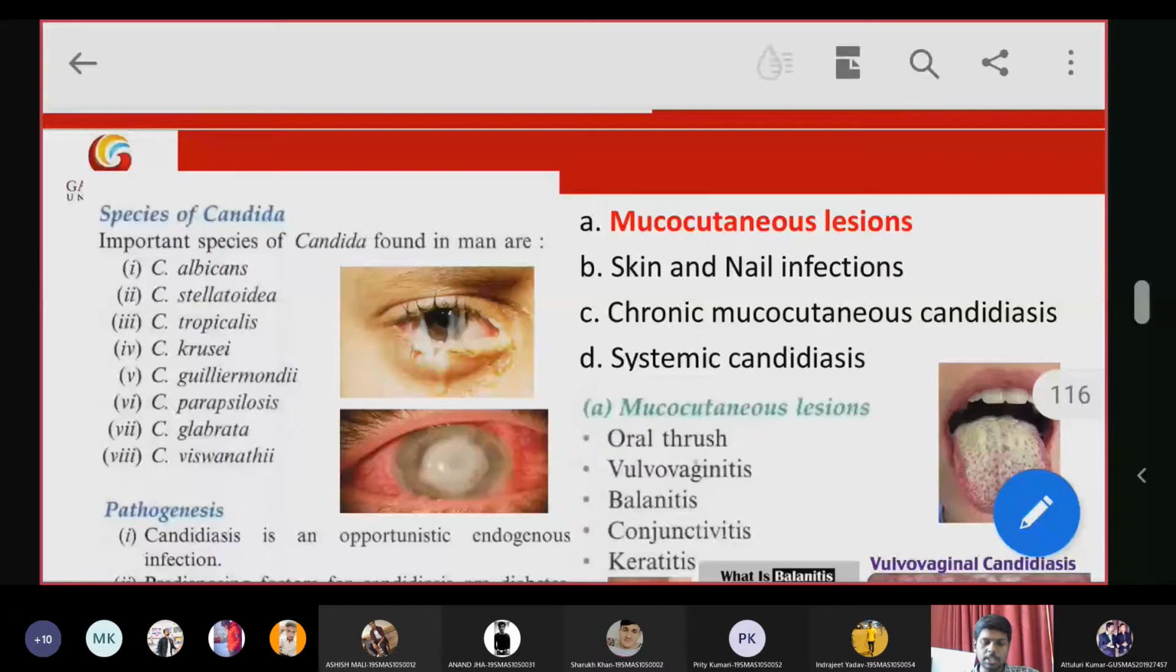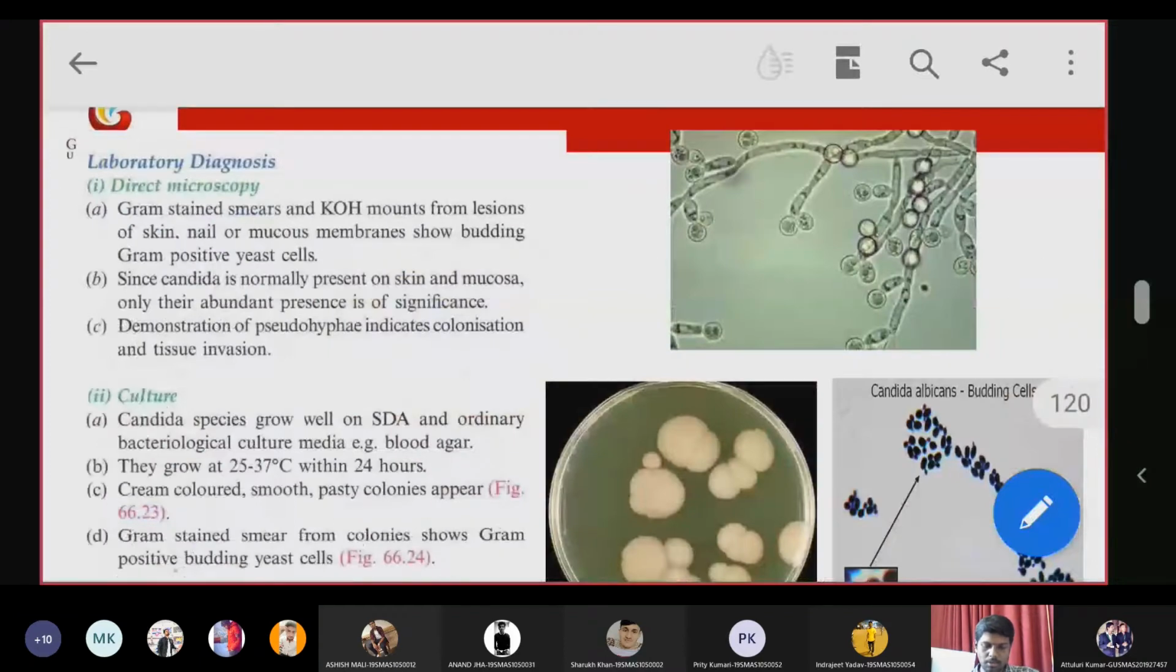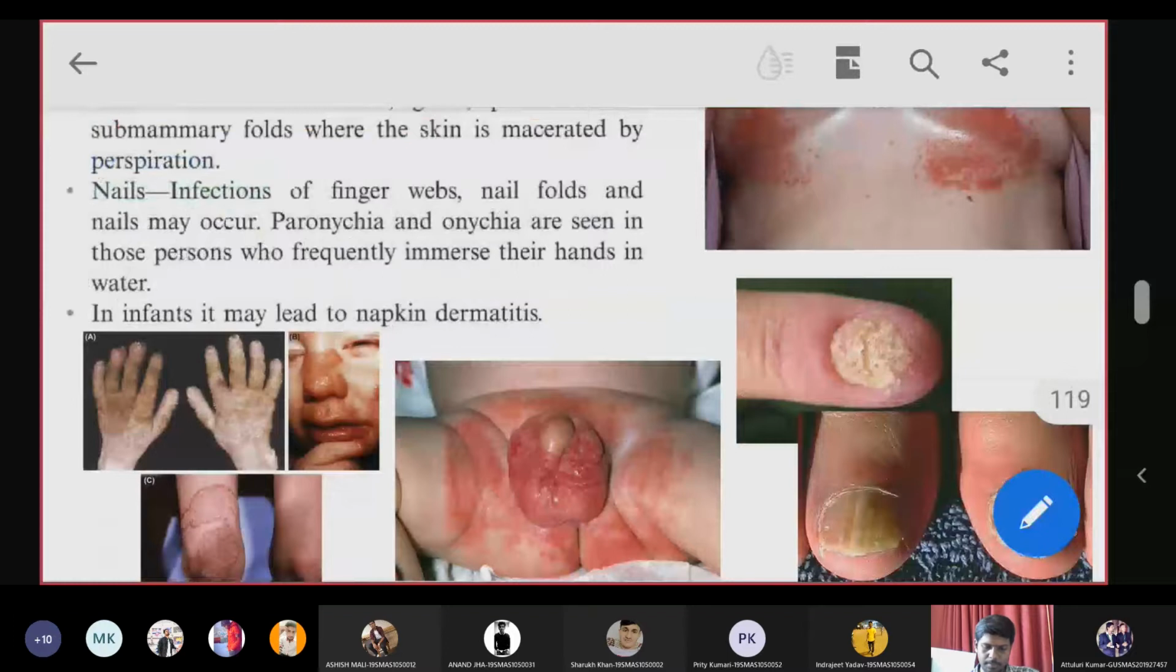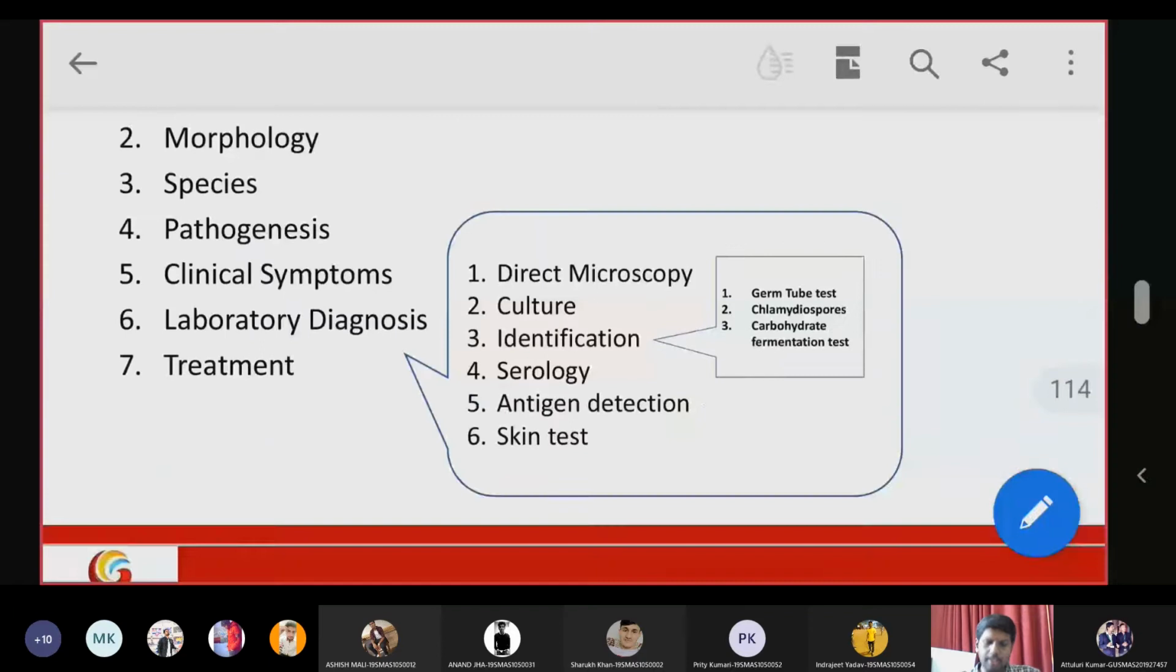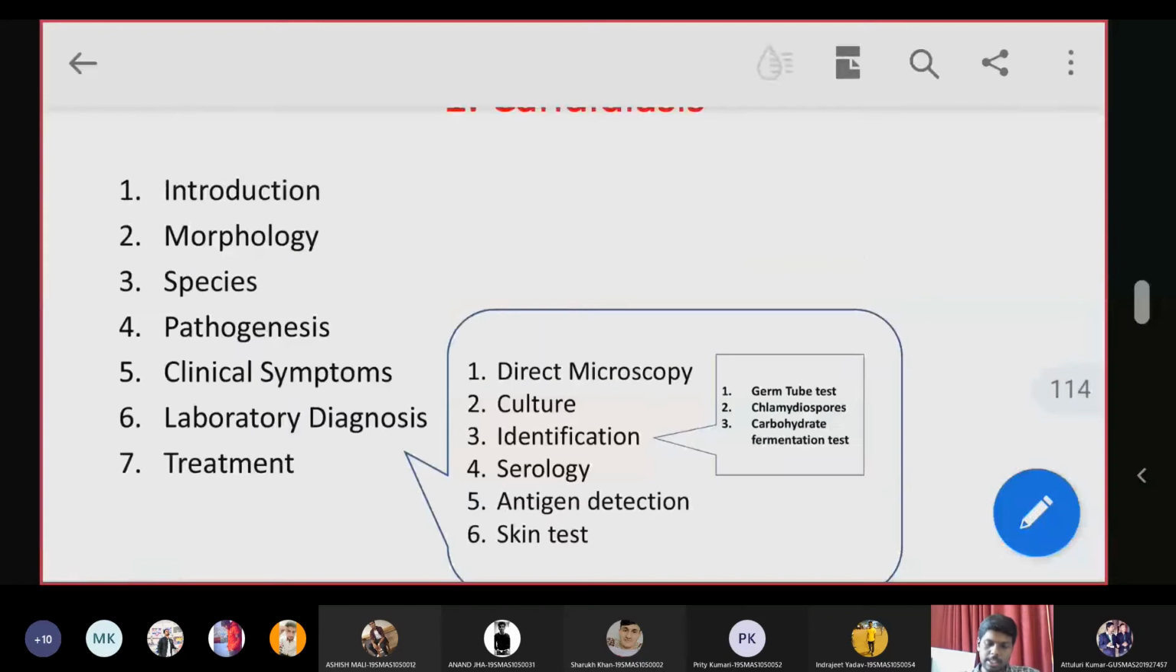So in the lab diagnosis, I think I need to split this lab diagnosis. I will show you the first diagram, my representation. So in the lab diagnosis, I will discuss direct microscopy, culturing techniques, and special identification techniques.